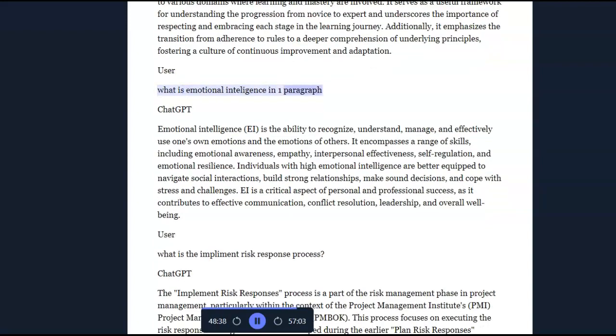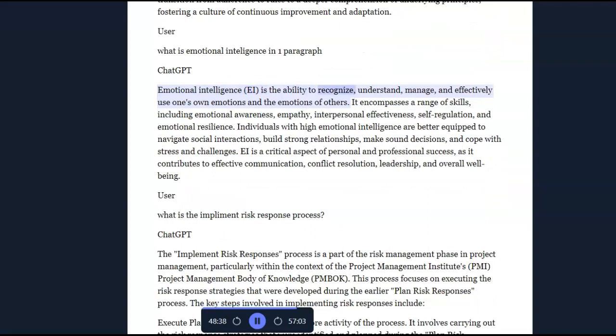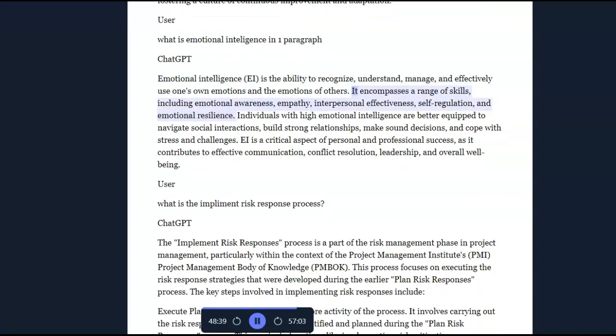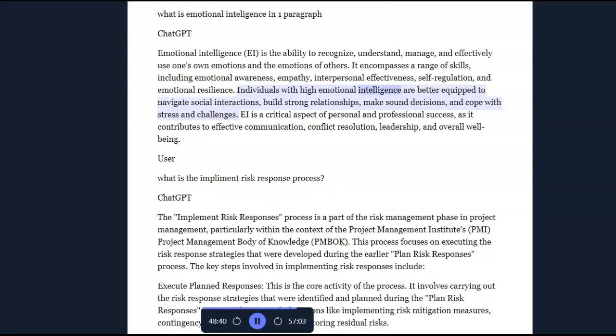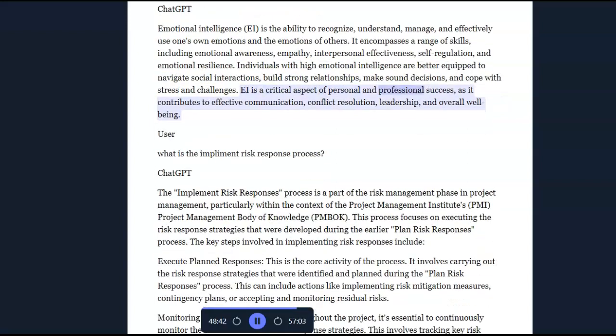User: What is emotional intelligence in one paragraph? ChatGPT: Emotional intelligence, EI, is the ability to recognize, understand, manage, and effectively use one's own emotions and the emotions of others. It encompasses a range of skills, including emotional awareness, empathy, interpersonal effectiveness, self-regulation, and emotional resilience. Individuals with high emotional intelligence are better equipped to navigate social interactions, build strong relationships, make sound decisions, and cope with stress and challenges. EI is a critical aspect of personal and professional success, as it contributes to effective communication, conflict resolution, leadership, and overall well-being.